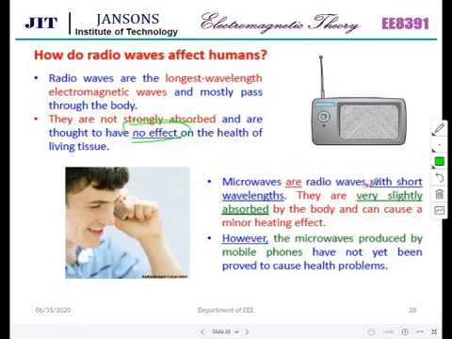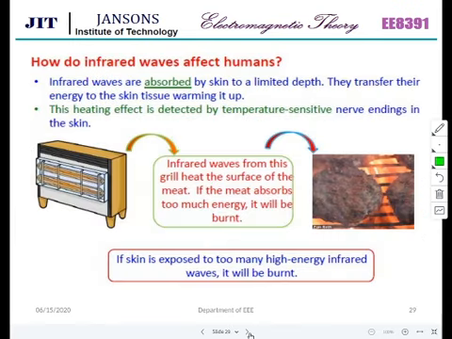Microwaves are radio waves with shorter wavelengths. They are very slightly absorbed by the body and can cause a minor heating effect. This is the next range available in the spectrum. However, the microwaves produced by mobile phones have not yet been proved to cause health problems. So nothing was proved actually, but problems are there. That is what people believe.